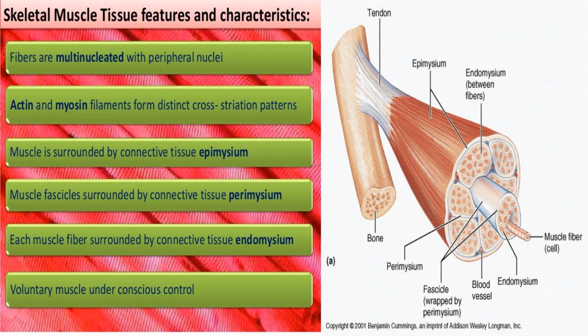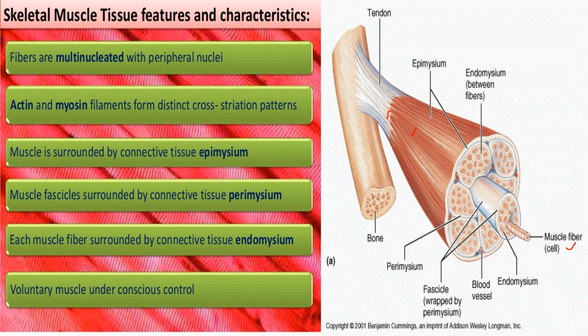In the diagram, you can clearly observe how this skeletal muscle is composed. The skeletal muscle consists of fine red fibers. So this skeletal muscle consists of individual units called muscle fibers.